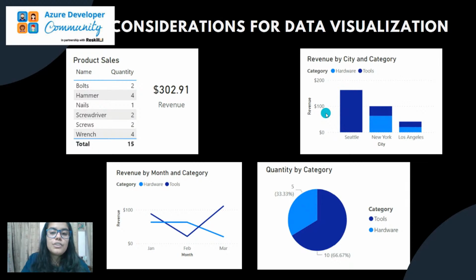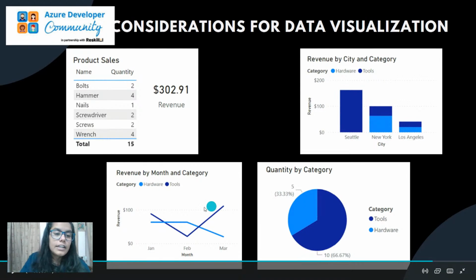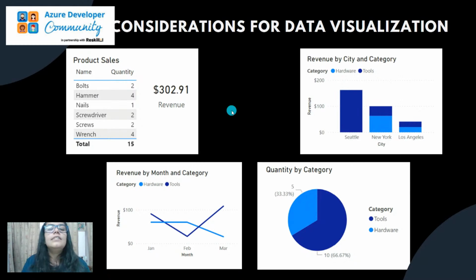So here's the revenue generated out of it, and here's the city in which this revenue has been generated. This will tell that in Seattle more people use tools, and in New York people use hardware more than tools. Then in Los Angeles people use both equally. So here's the view that we are getting from the charts and graphs. Again, in this pie chart we could see the same, then again in this line chart. So we can get information more correctly and more readily in our visualized format.